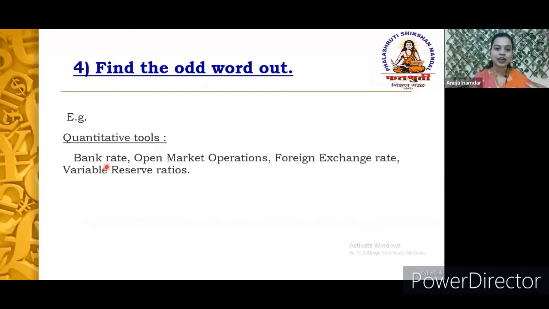Options are bank rate, open market operation, foreign exchange rate, and variable reserve ratios. So the answer is the foreign exchange rate, which is not a quantitative tool measured by the central bank. According to the category, you are supposed to find the odd word, and that is the answer.